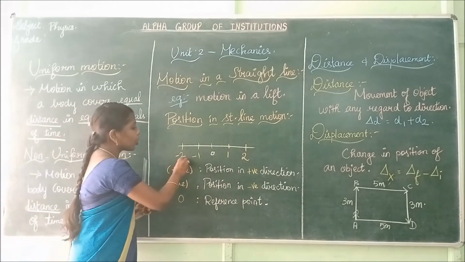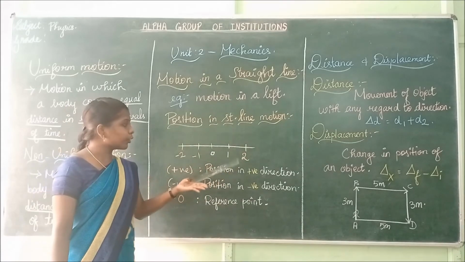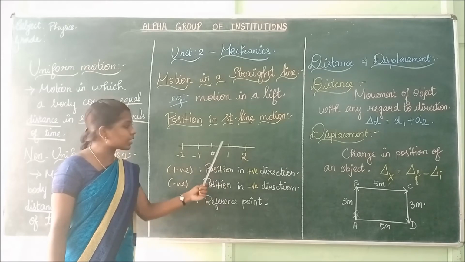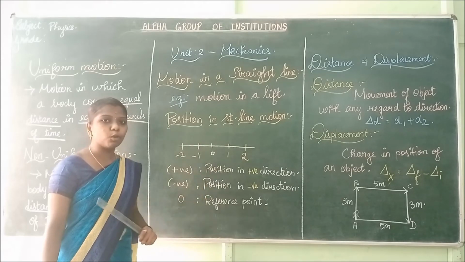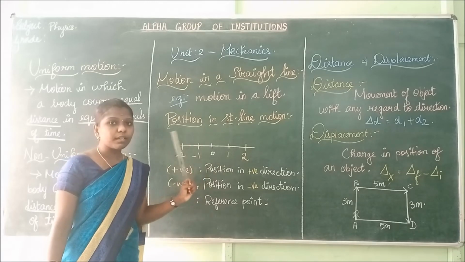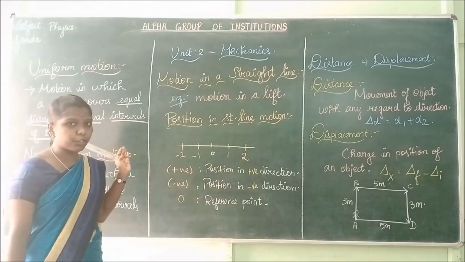It has both positive and negative scale. Zero is the reference point. Okay, center point. As I have said before, the reference point is nothing but the center point. This is the positive scale and this is the negative.